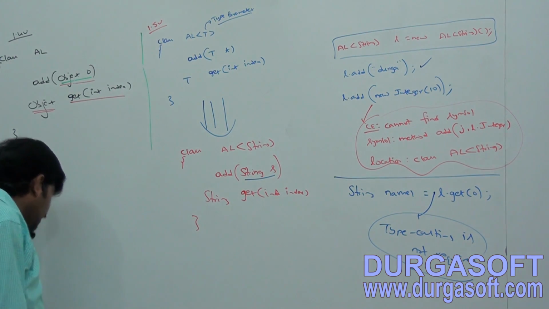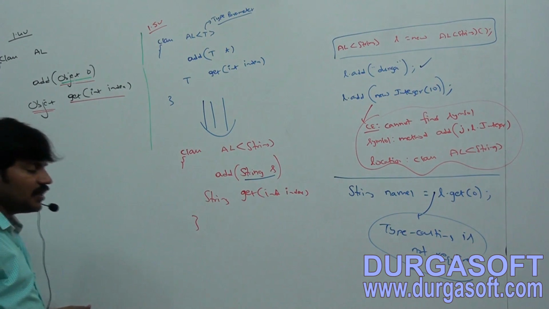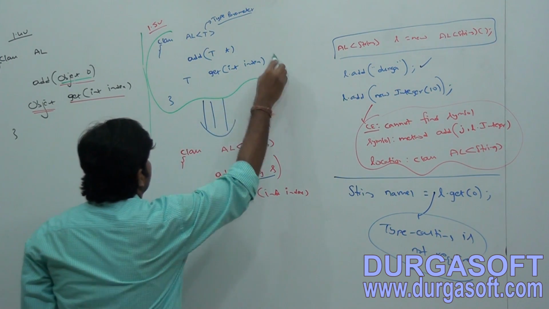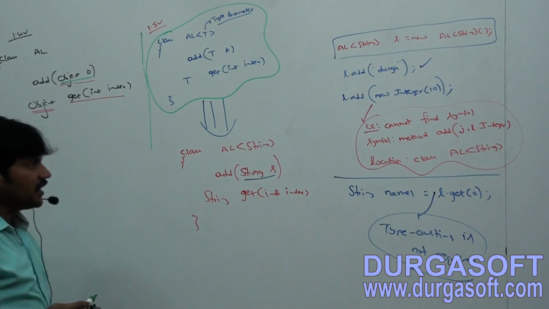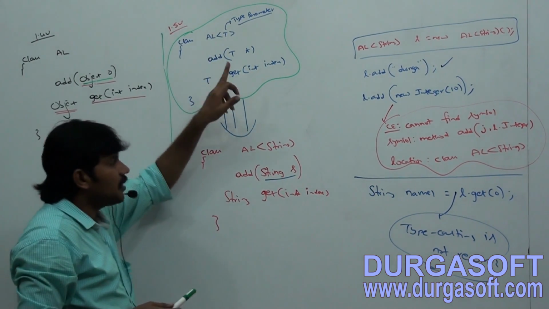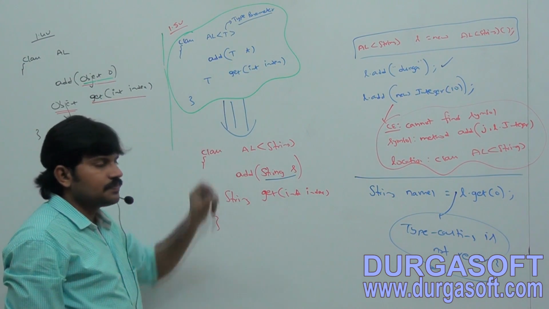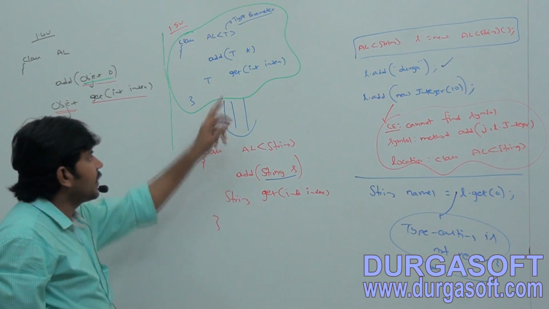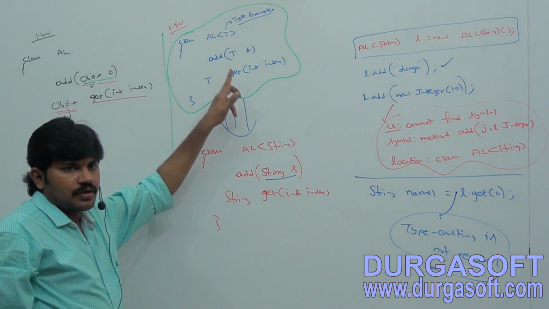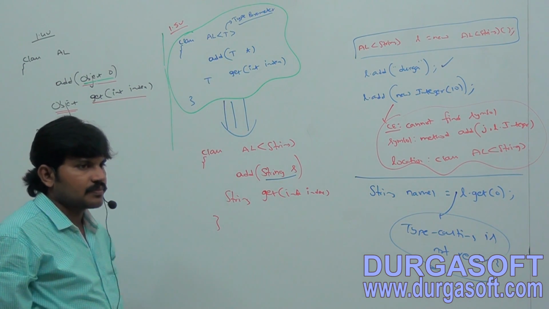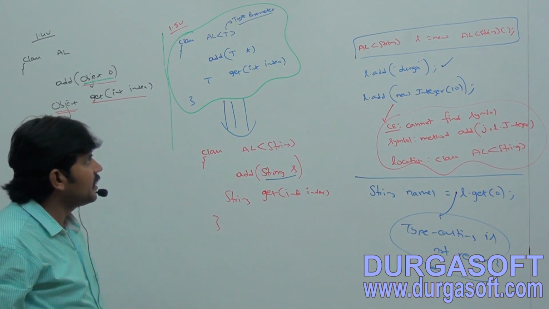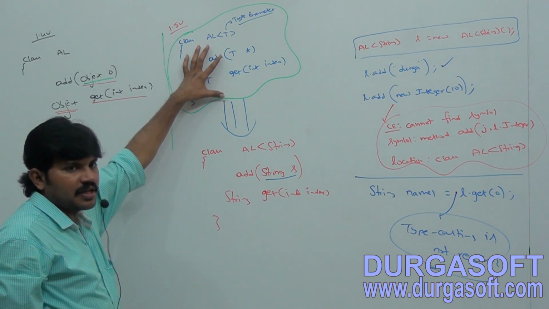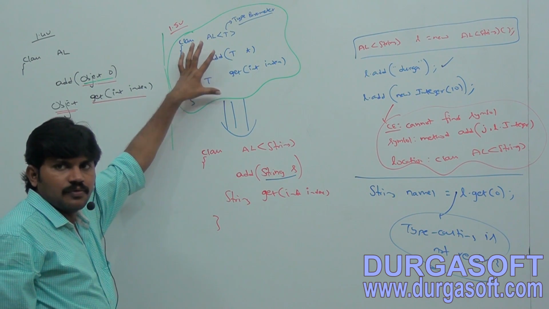Class array list of T, and what is the T? T is what? Type parameter. Better to spell out that comment also. Class array list of T. Next, add of T, type parameter. Next, the return type of get method. Return type of get method is nothing but T, type parameter anyway. Get of index itself is the T. So only this part, don't take any other. Are you getting, right? Only this part.